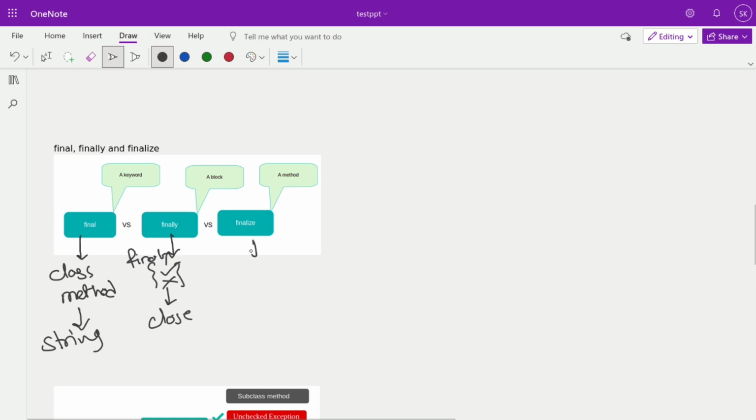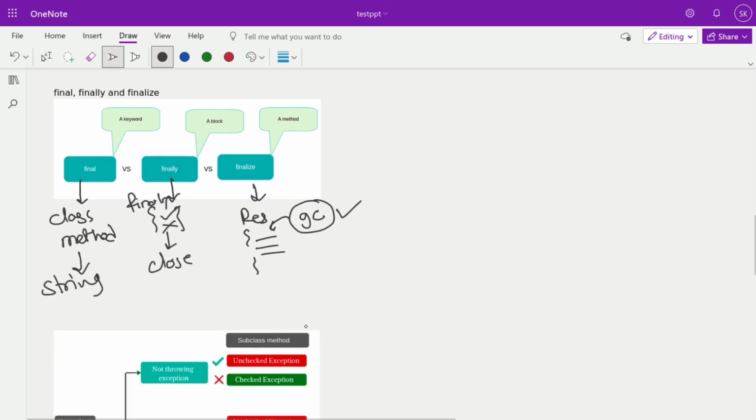And finalize: suppose you are doing some operation with resources, and before closing those resources you need to do some cleanup activity. That is part of the finalize method. Before the GC gets called, any operation you want to do can be done in the finalize method, which gets called before the object gets wiped out. That is what finalize means. Okay, so that's the basic difference between finally and finalize.